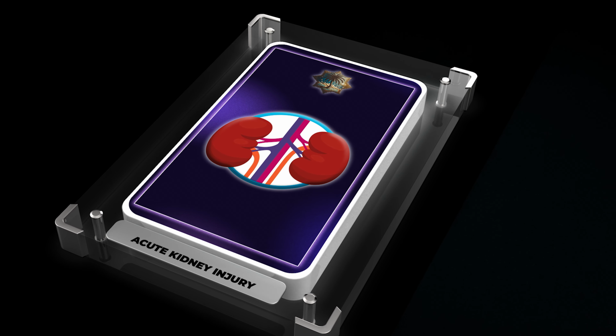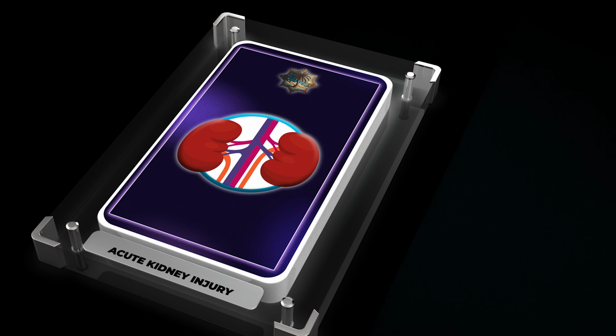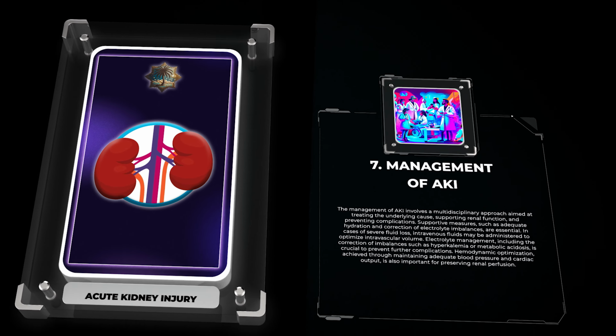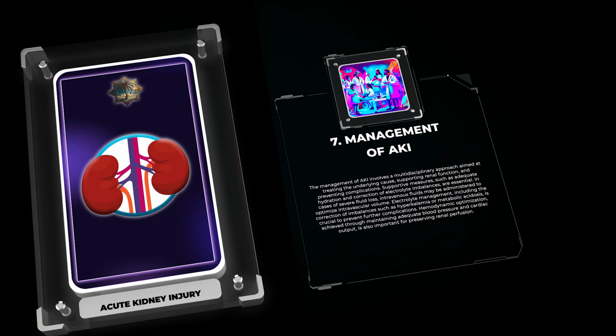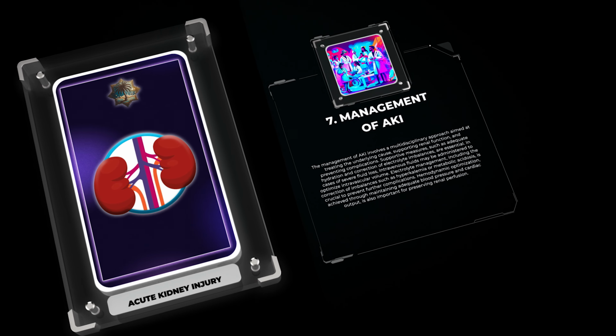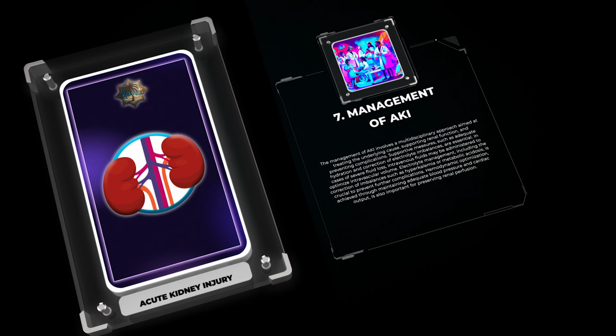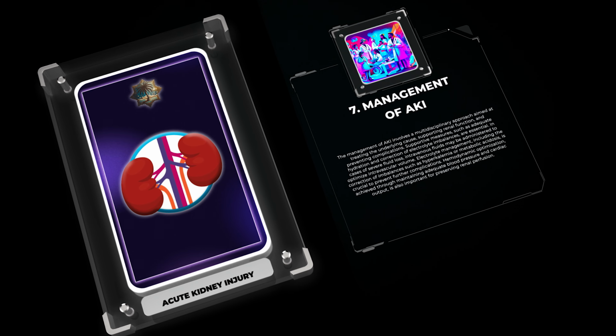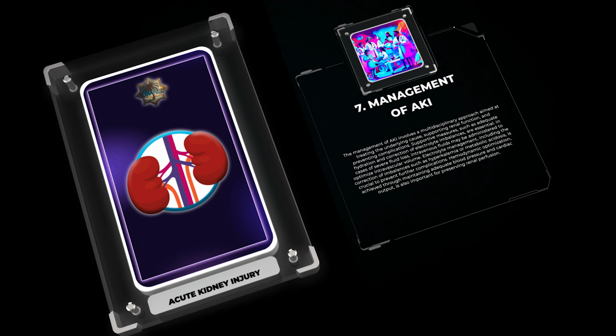The management of AKI involves a multidisciplinary approach aimed at treating the underlying cause, supporting renal function, and preventing complications. Supportive measures, such as adequate hydration and correction of electrolyte imbalances, are essential. In cases of severe fluid loss, intravenous fluids may be administered to optimize intravascular volume. Electrolyte management, including the correction of imbalances such as hyperkalemia or metabolic acidosis, is crucial to prevent further complications. Hemodynamic optimization, achieved through maintaining adequate blood pressure and cardiac output, is also important for preserving renal perfusion.